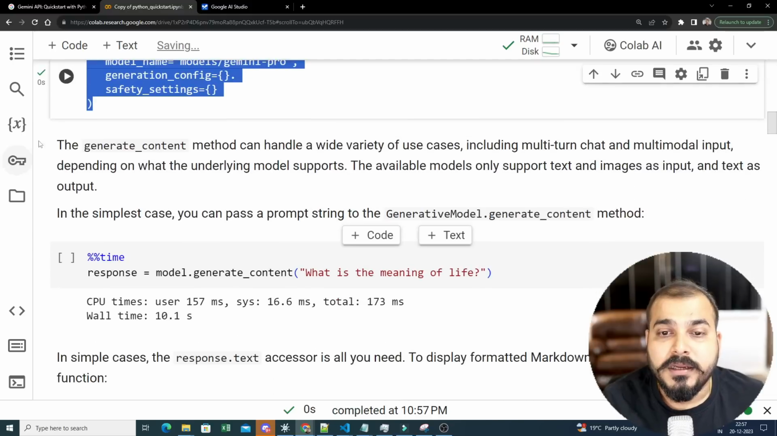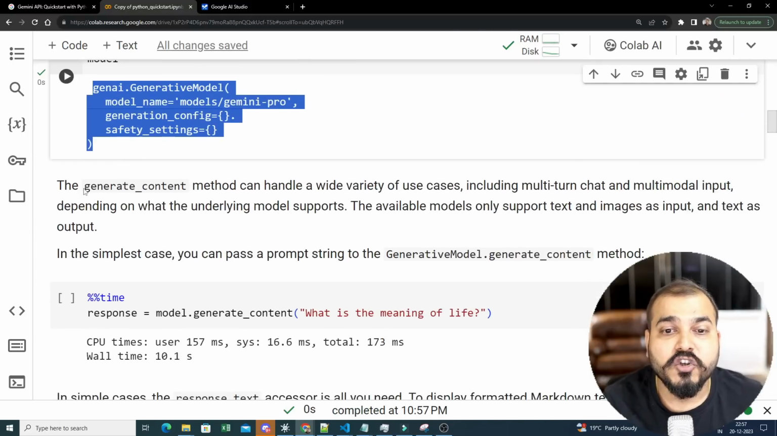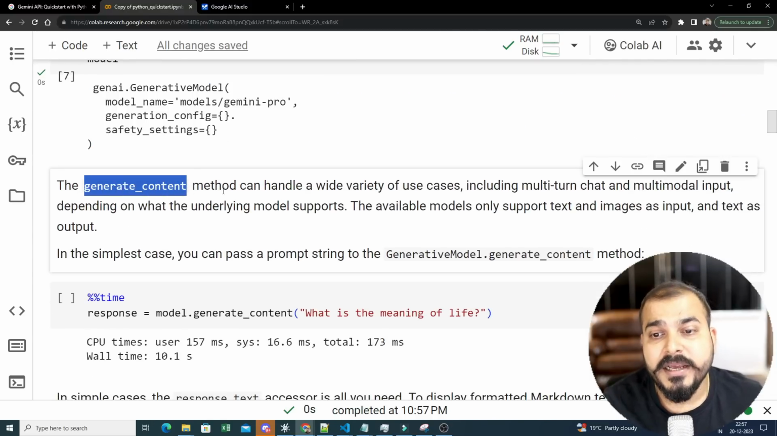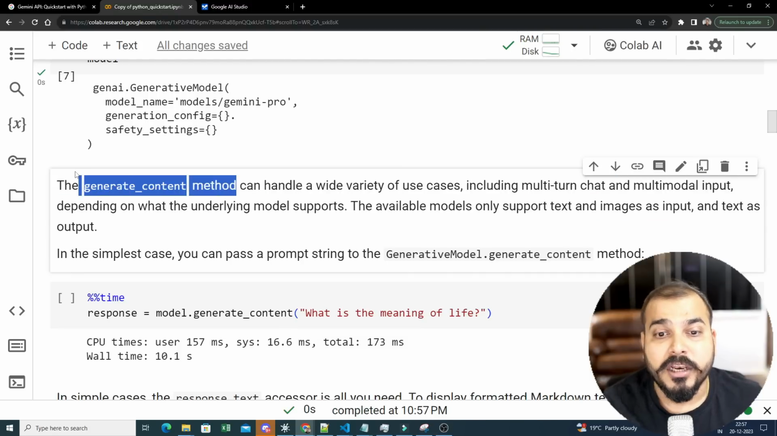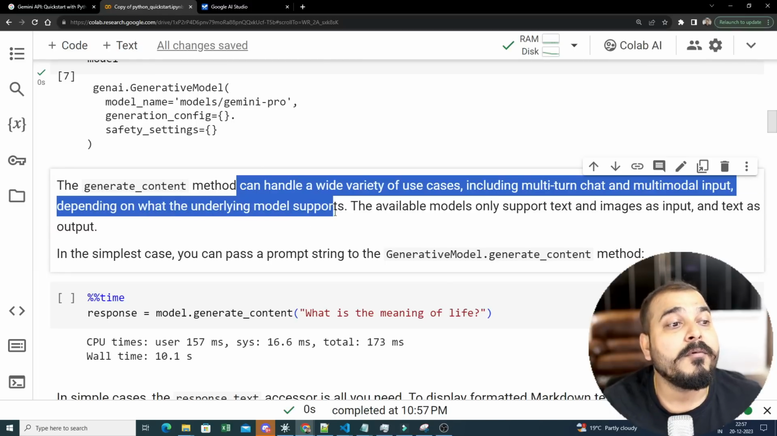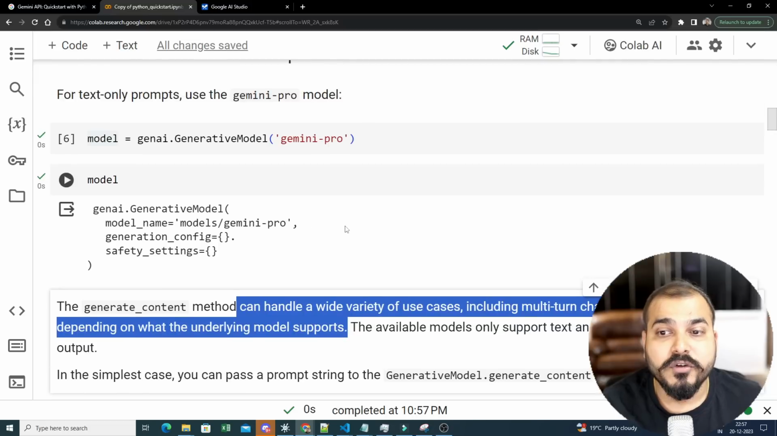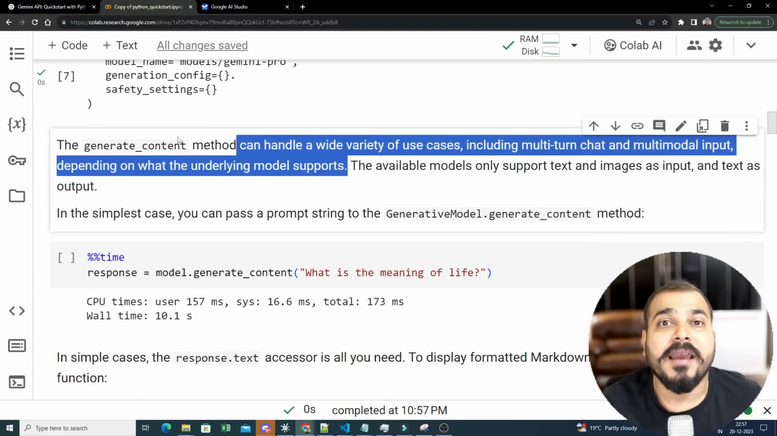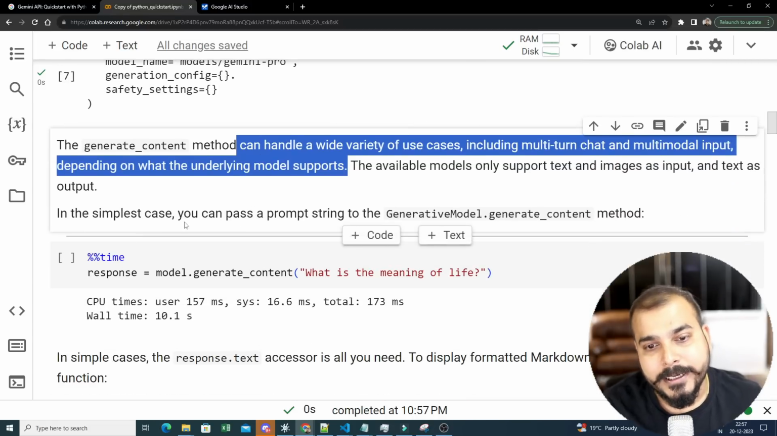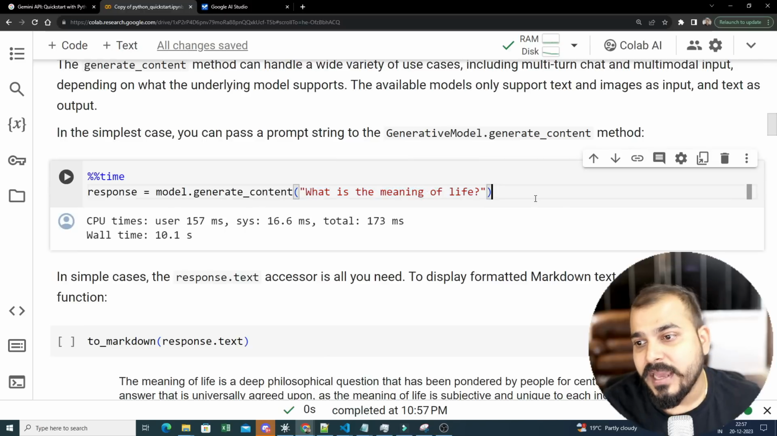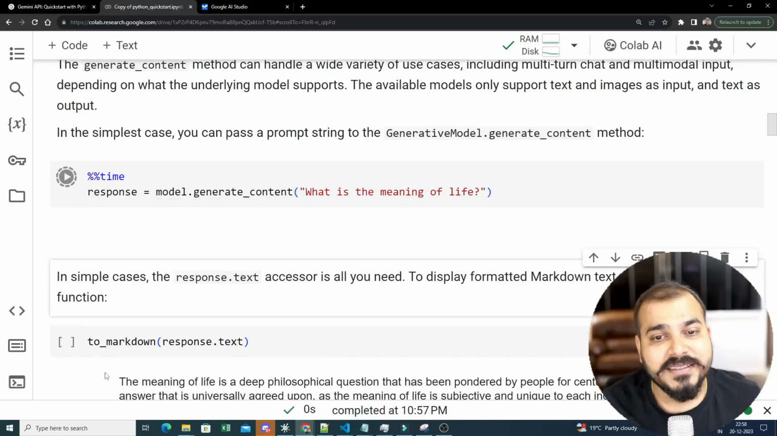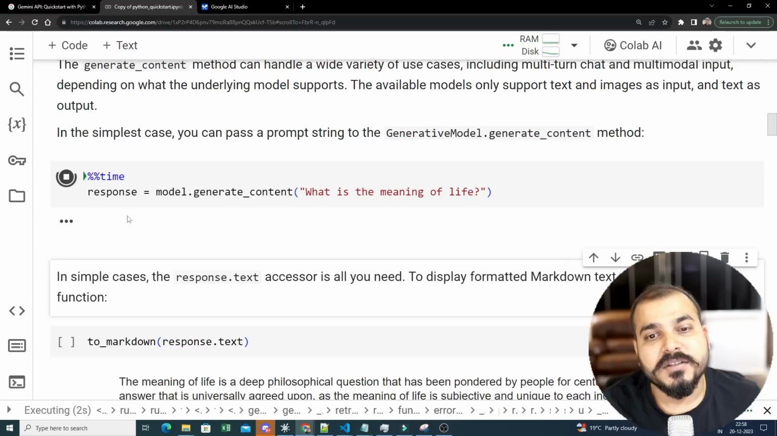Now let's use one method which is called generate_content. This generate_content method can handle a variety of use cases, including multi-turn chat and multimodal input, depending on what the underlying model supports. Here I've used Gemini Pro, so in this particular case I am going to use it for text related tasks. So here we use model.generate_content, and I'm giving the message, what is the meaning of life? This is the default message. Once I execute this, you see the response time, it will go ahead and capture it.